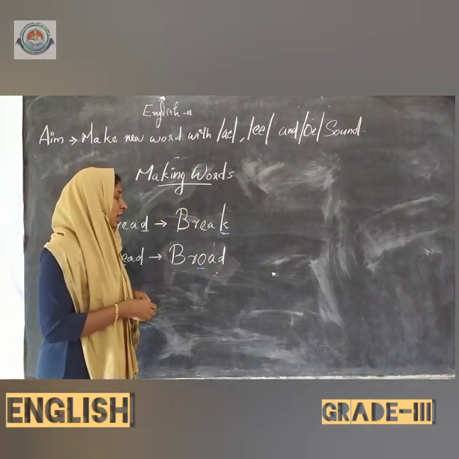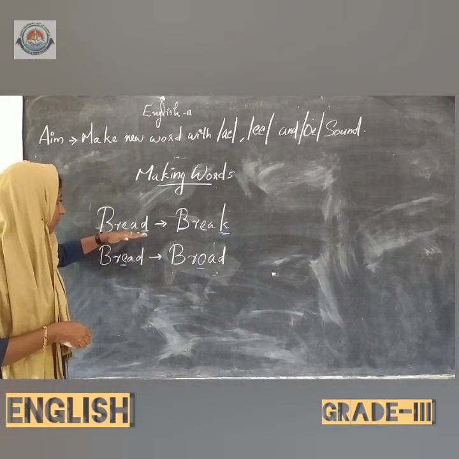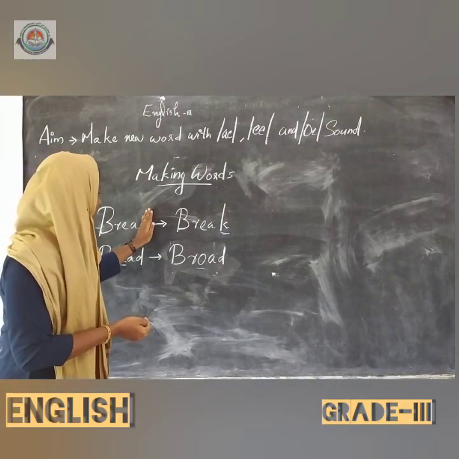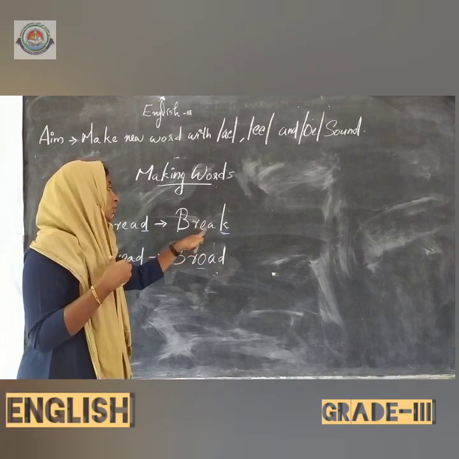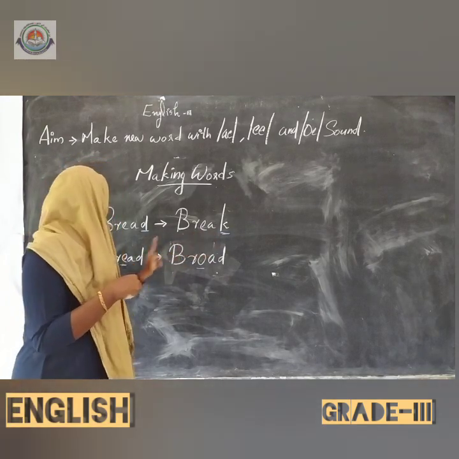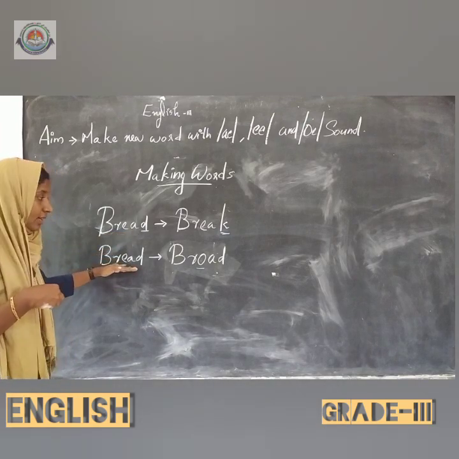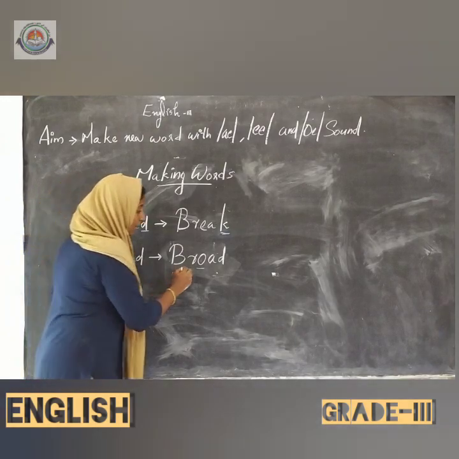Yes, it is brood. Okay, so by changing here we change the last letter, and instead of that we add K and we get a new word, which is break. And here we get bread. Here we write the same bread and we change the letter E and we get the word brood.